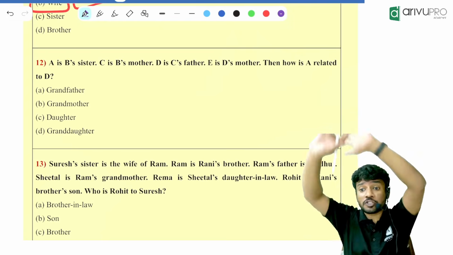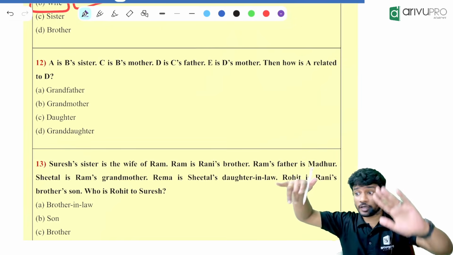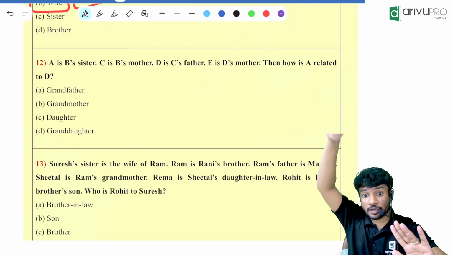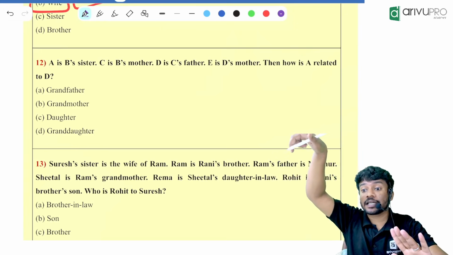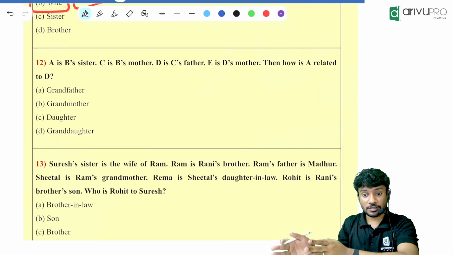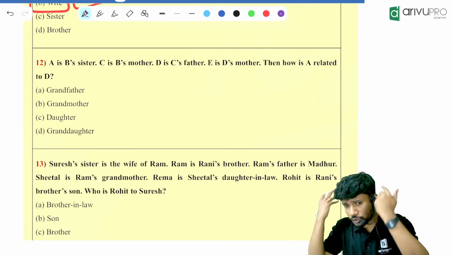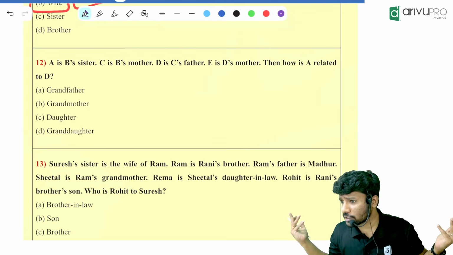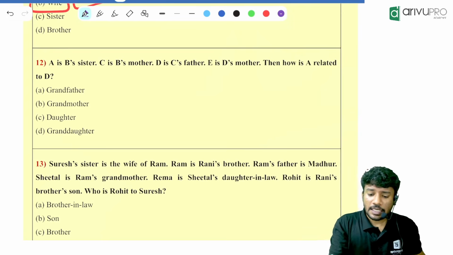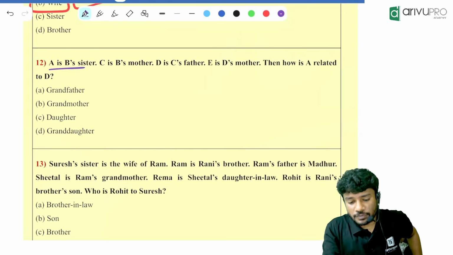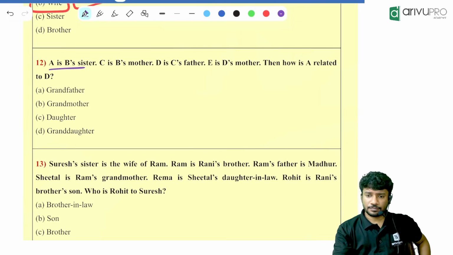Now, if too many troubling things are there, we can always draw, like you remember long back in our seating arrangement, I told you to draw two pictures. If it is too complicated for you, draw two pictures. It will also give you the answer. Everyone try this. A is B's sister. A is B's sister means what?